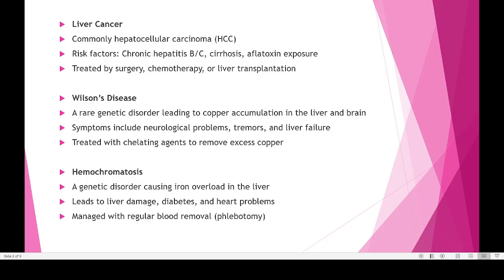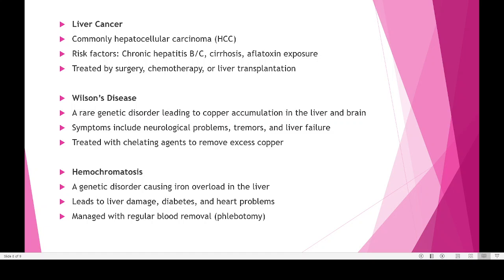Then Wilson disease, a rare genetic disorder leading to copper accumulation in the liver and brain. So that is known as Wilson disease, and it can create neurological problems. It can cause liver failure also, and tremors, shaking will be there. In case of Wilson disease, what we will be using is certain chelating agents to remove excess copper from our blood.